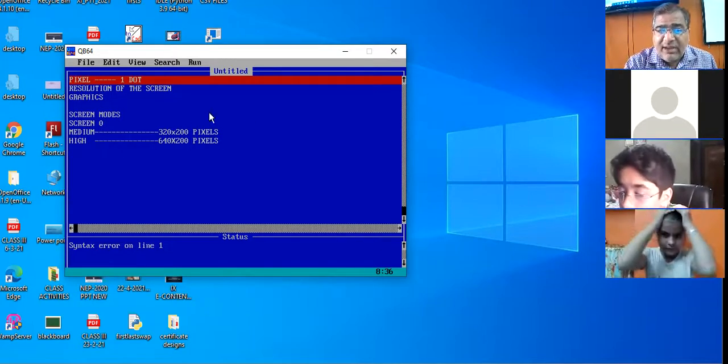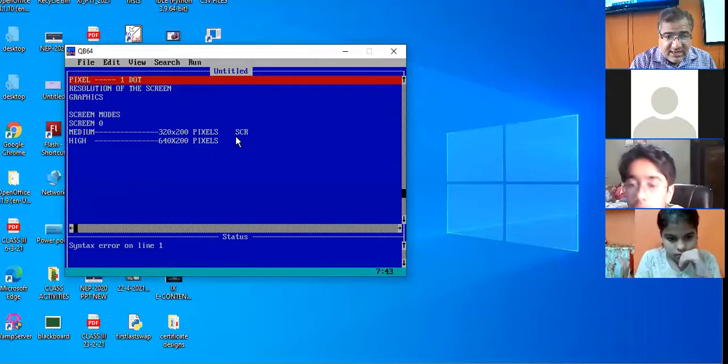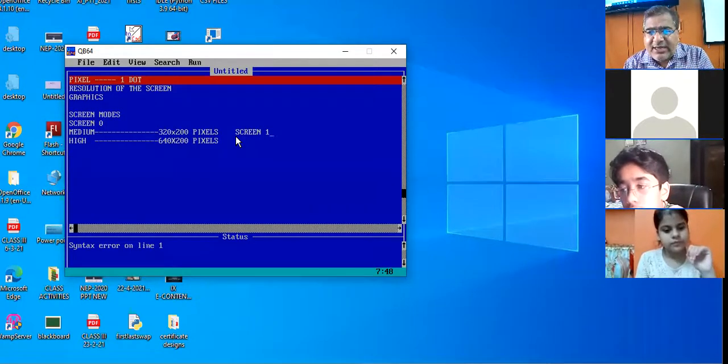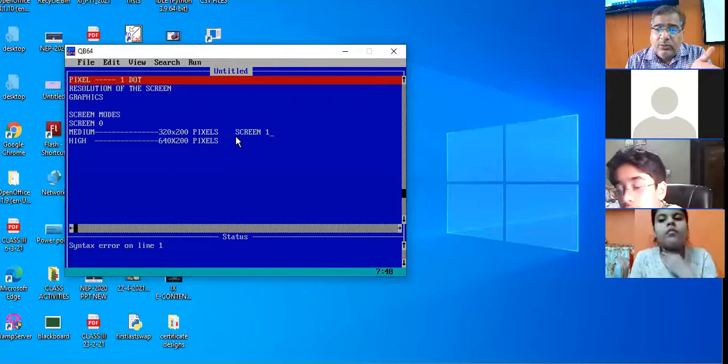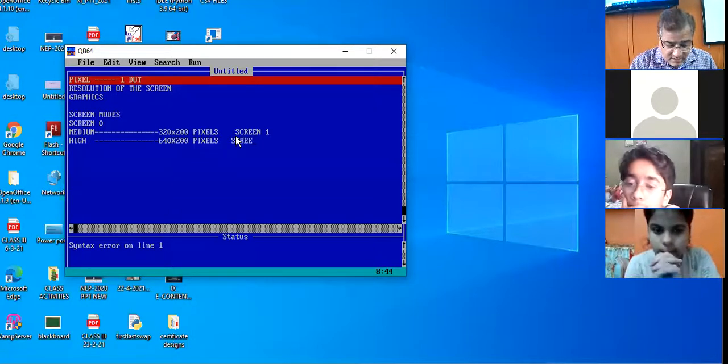So when we are having the medium screen resolution, we are having screen 1. Screen 1 signifies medium resolution. And what is the dimensions of medium resolution? 320 by 200 pixels. But when we are in the higher resolution, we are in the screen 2.